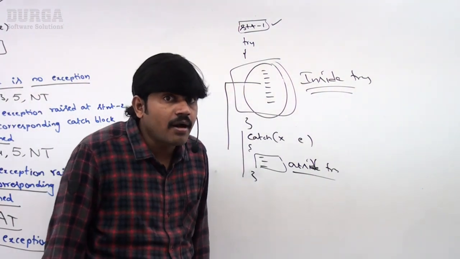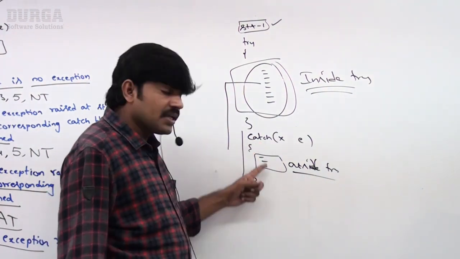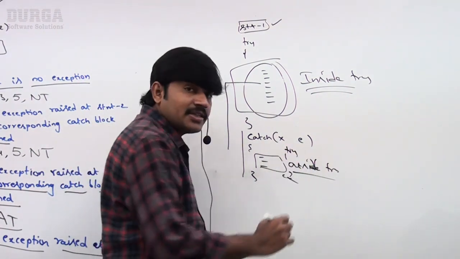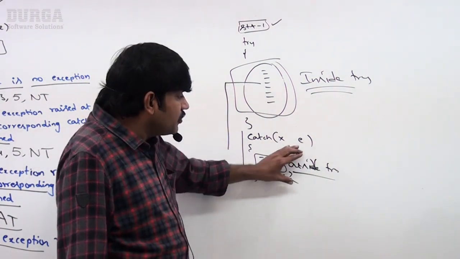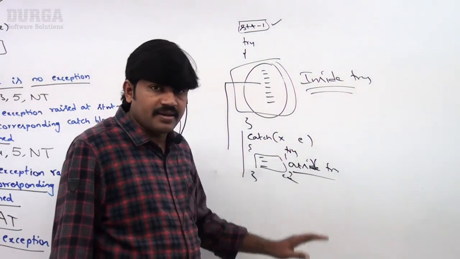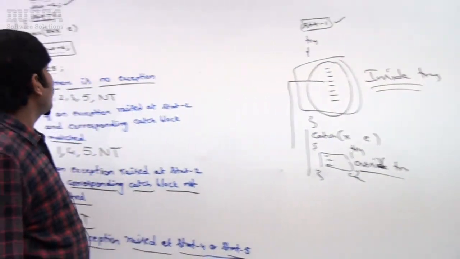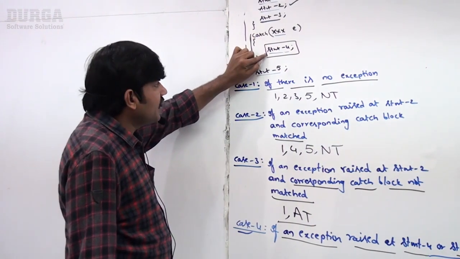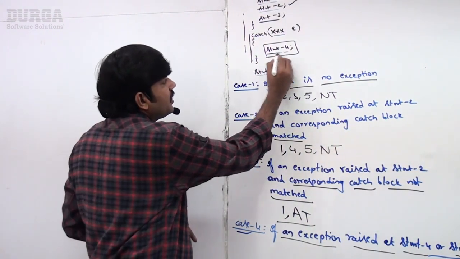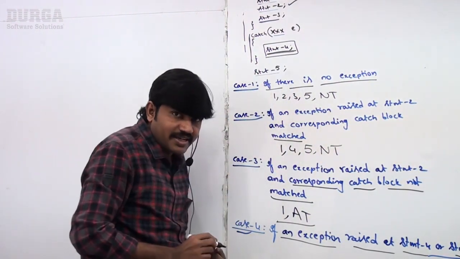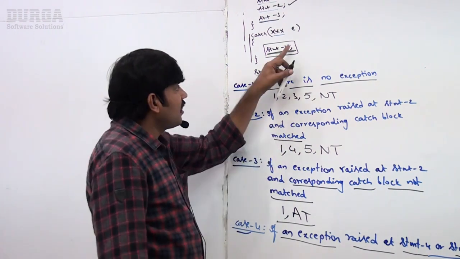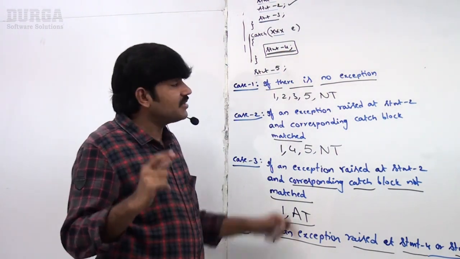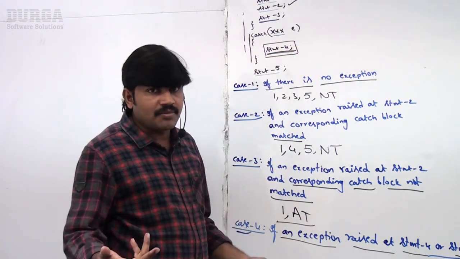Then you may ask how you can handle it. Simple. Inside the catch block you can take another try catch. Possible. By using this, if you want, you can handle it. Now coming back to our scenario, inside the catch block, if an exception is raised, it is not a part of the try statement. That's why it is always abnormal termination. Are you getting it? Because it is not inside the try, abnormal termination.